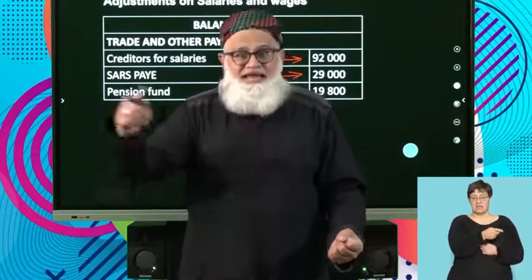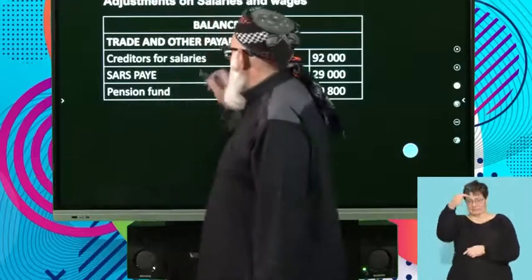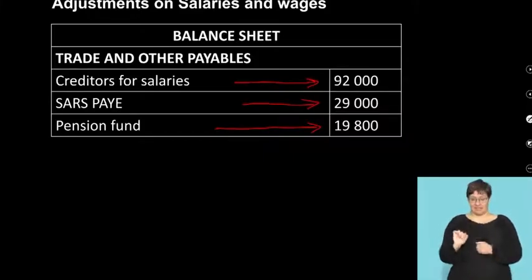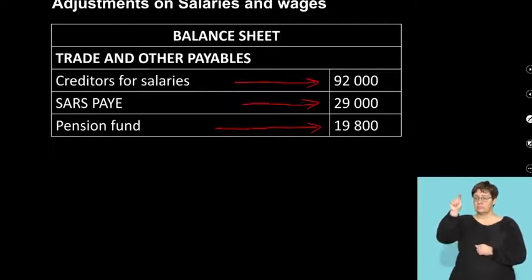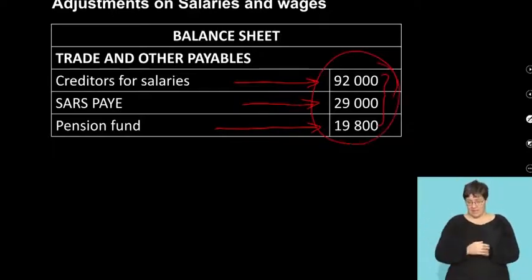That's an impact on your income statement, but the credit entries are impacting on your balance sheet, where under trade and other payables, you have all your adjustments in respect of salaries and wages, creditors for salaries, SARS, PAYE, pension fund, etc., medical aid, whatever you have. But in this case here, these are your liabilities. And remember, these are amounts that you owe to your creditors.